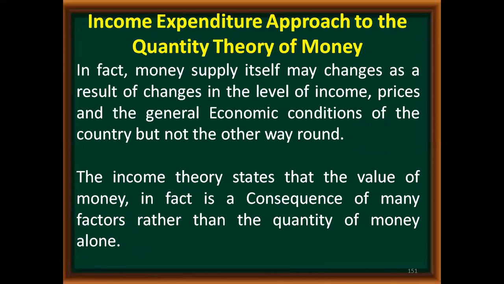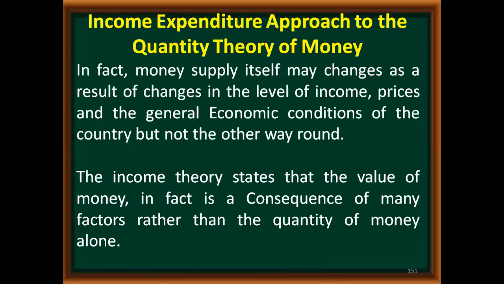That means the money supply will change due to other factors. It is not the money supply which brings changes in the level of income. So money supply is not bringing change in the level of income and price, but price, income and other economic conditions are bringing change in the money supply. So the relationship which the old QTM theory has shown is entirely the reverse of what Keynes's view was.